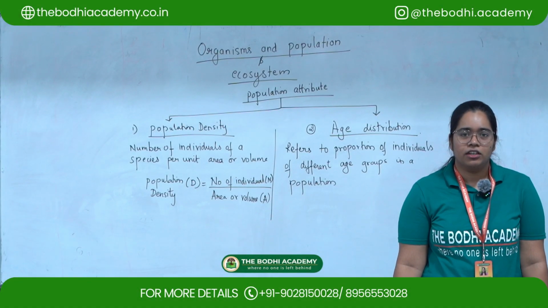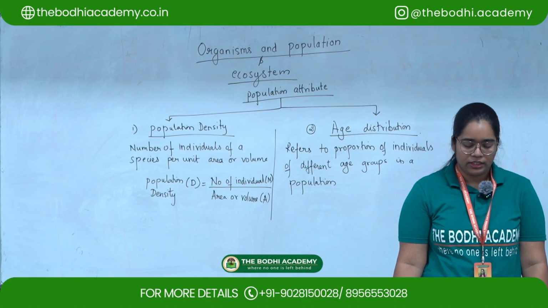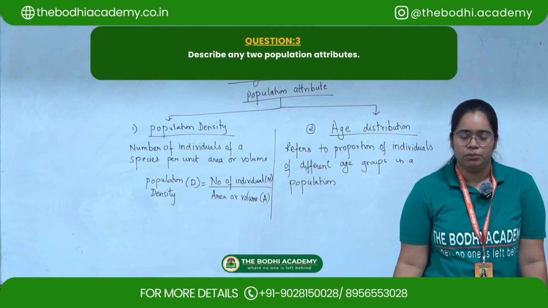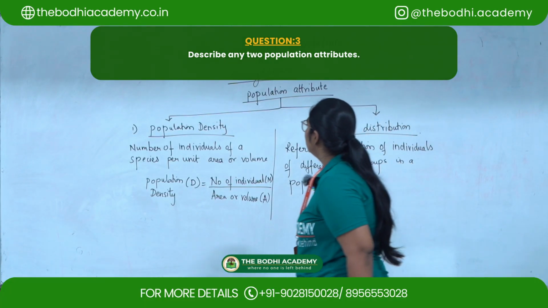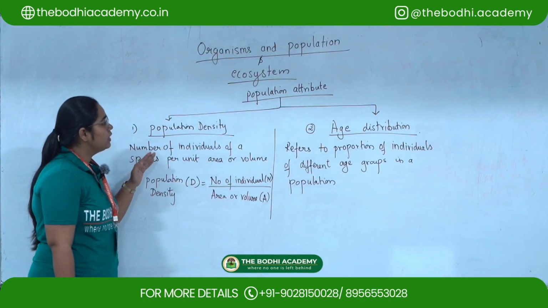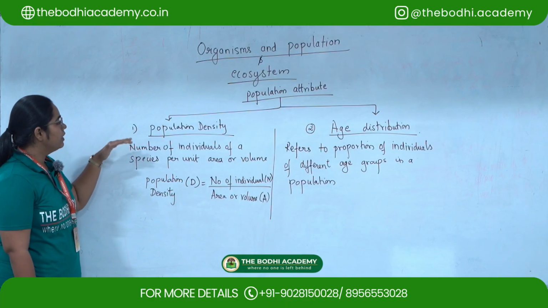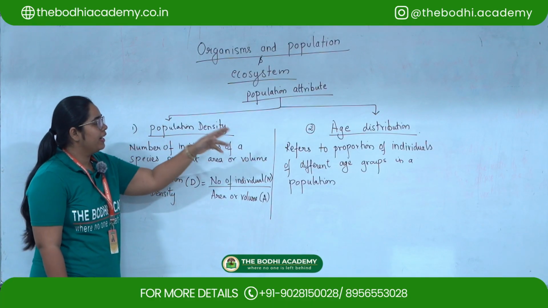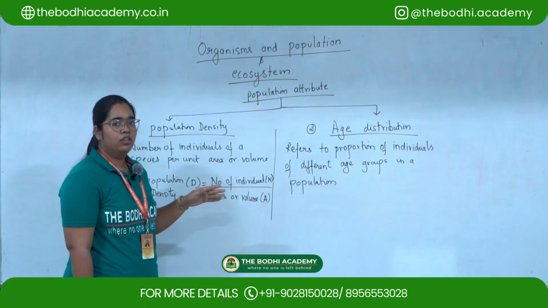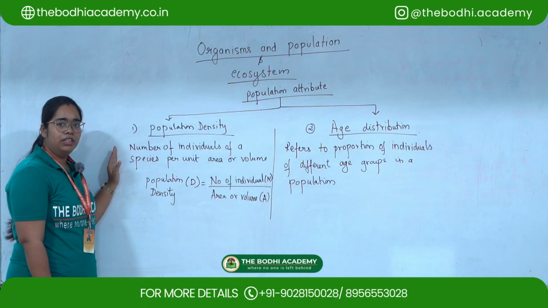So let's move to the third question. The third question is: describe any two population attributes. There are two types of population attributes. The first is population density and the second one is age distribution. So first let us look at population density.